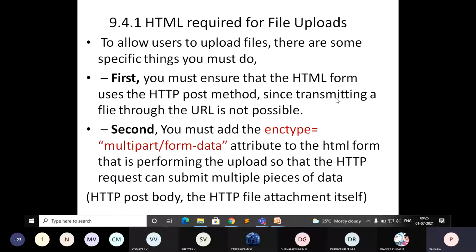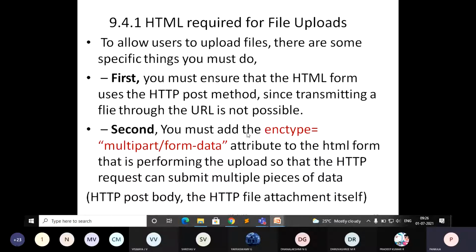You must ensure that the HTML form uses the HTTP post method. So when you are going for file operations, the method used should be post. That is the first condition. Why? Because transmitting a file through the URL is not possible. We cannot pass the complete content of the file that way. Normally with the get method, the values are passed through the URL, so that is not possible using get. That's why, when you are creating a form, the method should be post. That is the first point you need to remember whenever you are working with files.